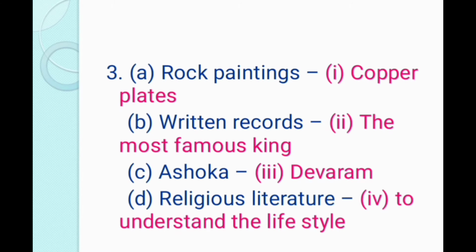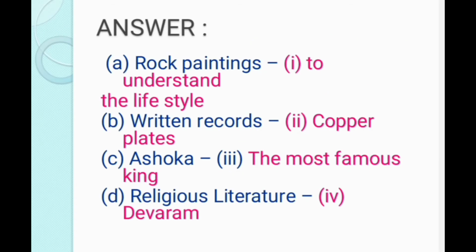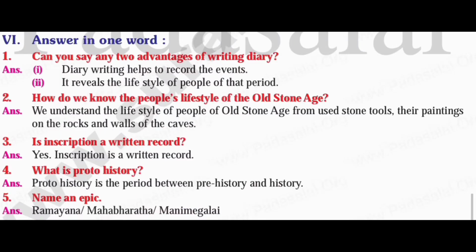The third question is: A. Rock paintings, copper plates. B. Written records, the most famous king. C. Ashoka, Devaram. D. Religious literature to understand the lifestyle. The correct answer is A. Rock paintings to understand the lifestyle. B. Written records, copper plates. C. Ashoka, the most famous king. D. Religious literature, Devaram. Next Roman letter is answer in one word.